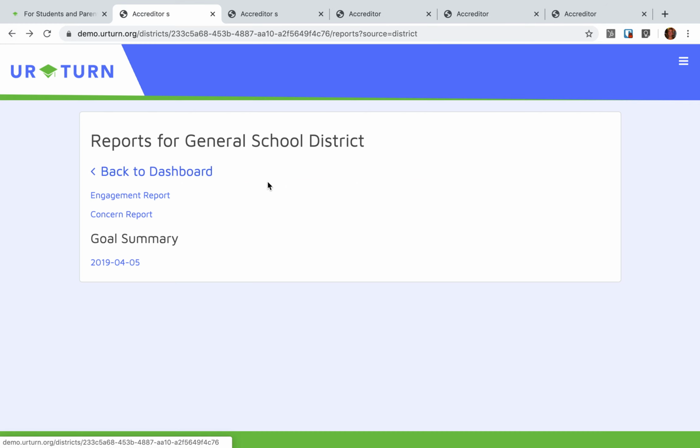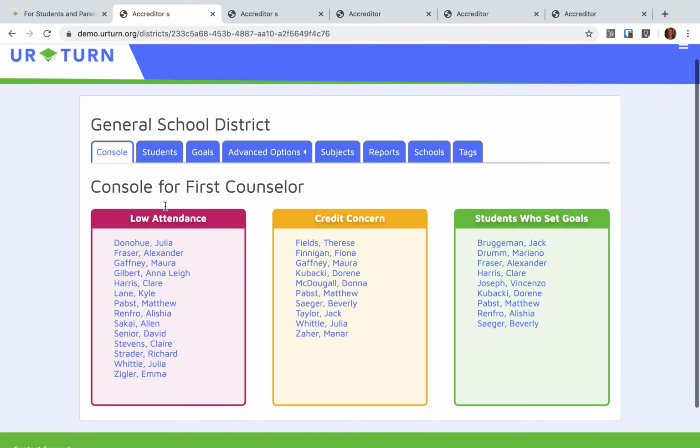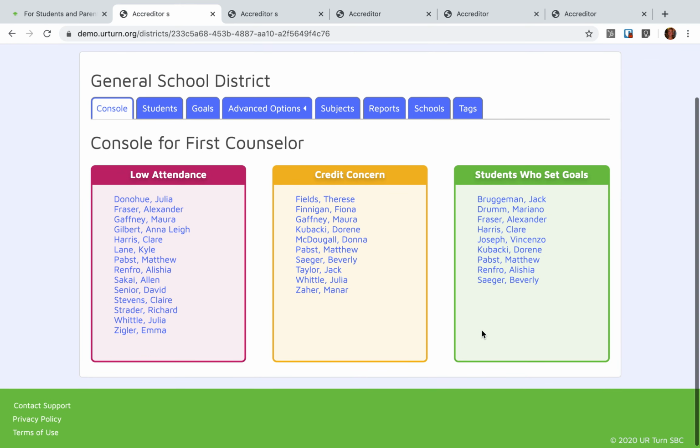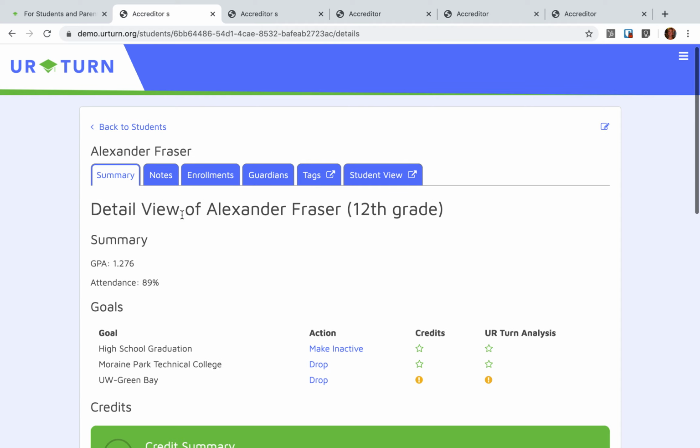Okay, so back to the main dashboard for the counselors. These are the various features that they have of their control, and again, the default page is this high-level summary of students. Let's take a look at a student who has a concern about their attendance.